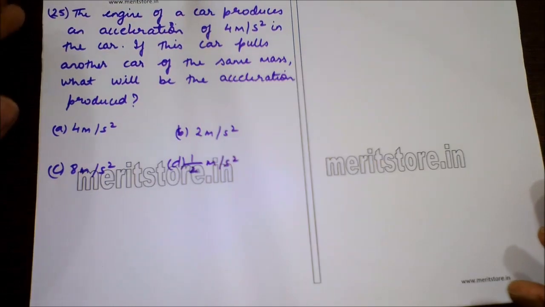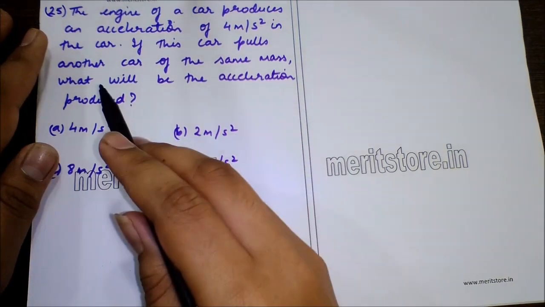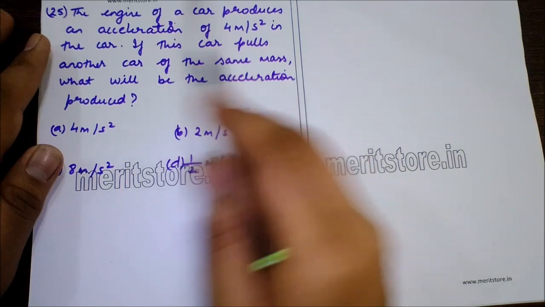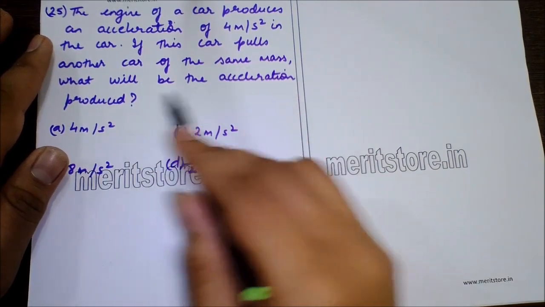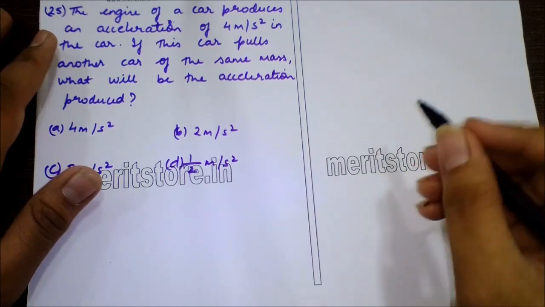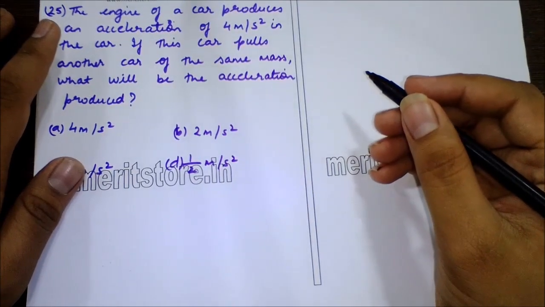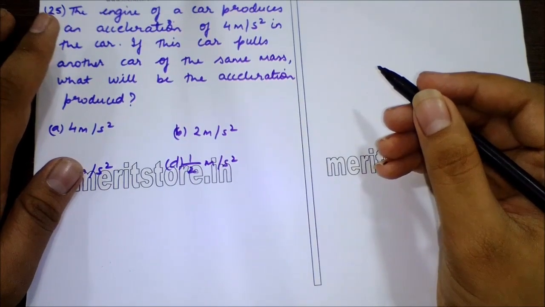Question number 25. The engine of a car produces an acceleration of 4 meter per second square in the car. If the car pulls another car of the same mass, what will be the acceleration produced? Now to solve this question, the engine produces a force F on the car of mass m.